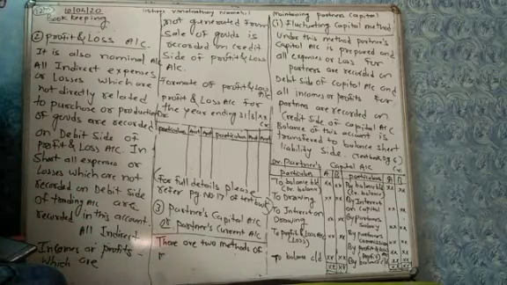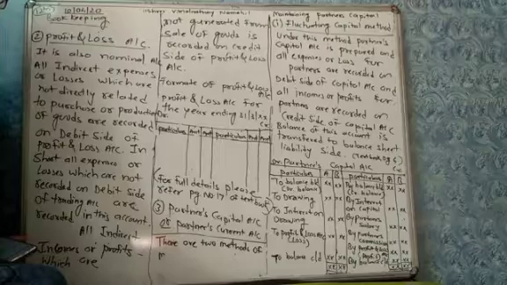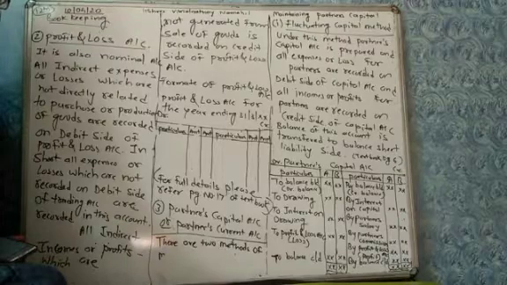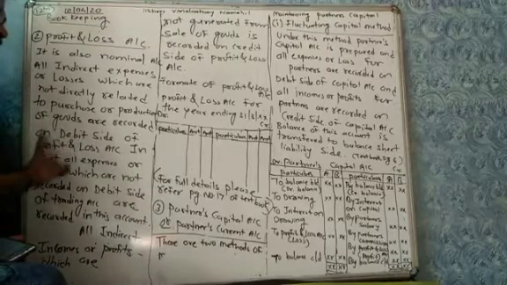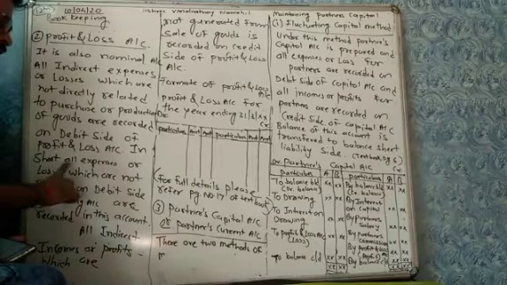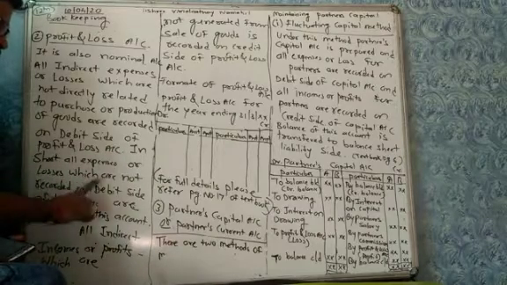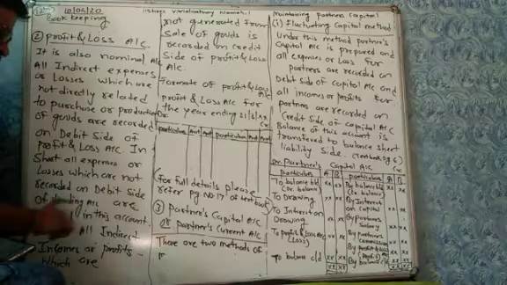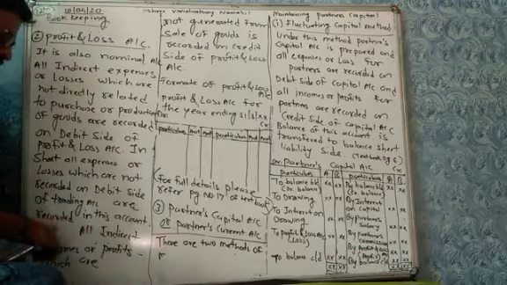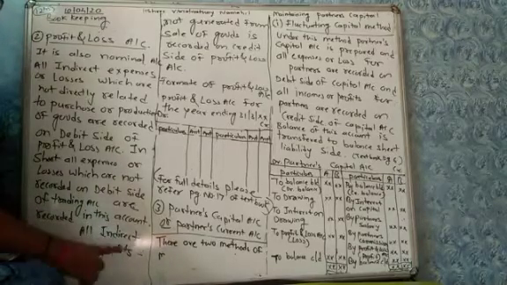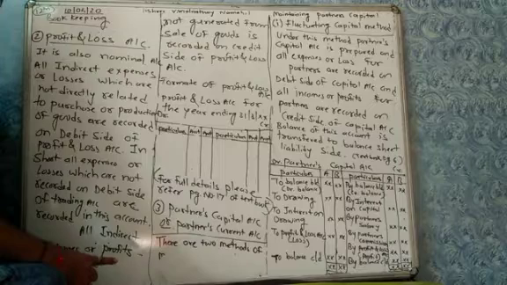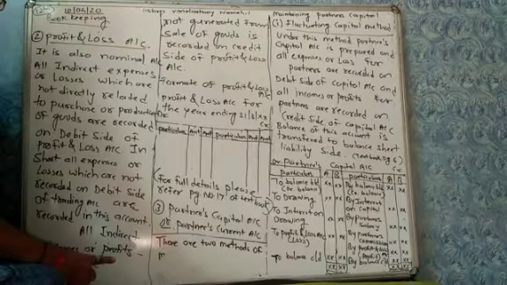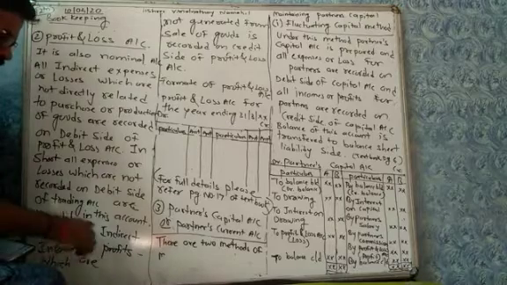Expenses which are not directly related to purchase or production of goods are known as indirect expenses. In short, all expenses or losses which are not recorded on the debit side of the trading account are recorded on the debit side of the profit and loss account.